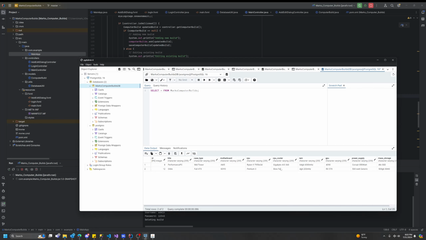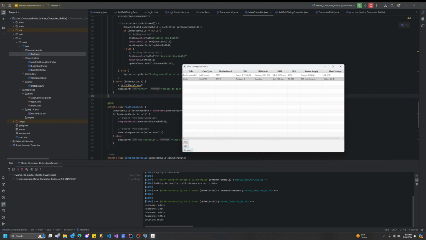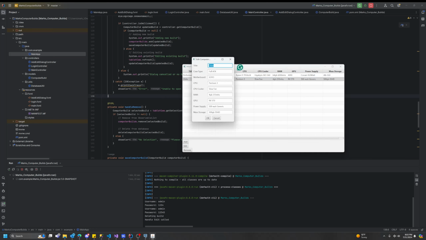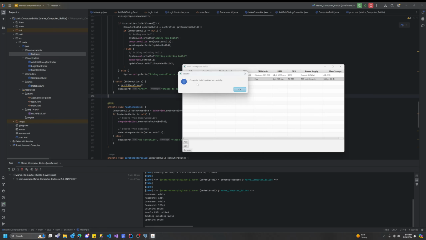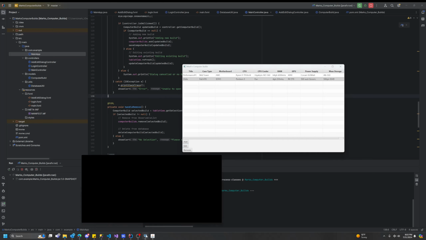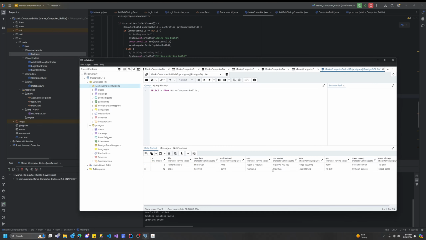The next thing we'll do is, notice this one has a slow fan in the build. I'm going to select that item. I'm going to pick edit, and instead of slow fan, I'm going to set this to a regular fan. This isn't the worst build in the world. I'll say OK, and now it's telling me that the build was updated successfully, and now it reflects fan here in my table under CPU cooler. I'll come back over here. It was slow fan. I'll run my query again, and you'll see that it's updated to fan.